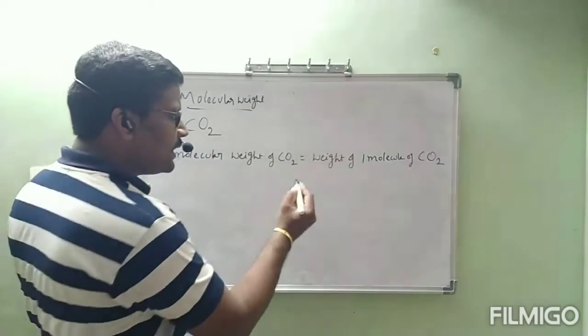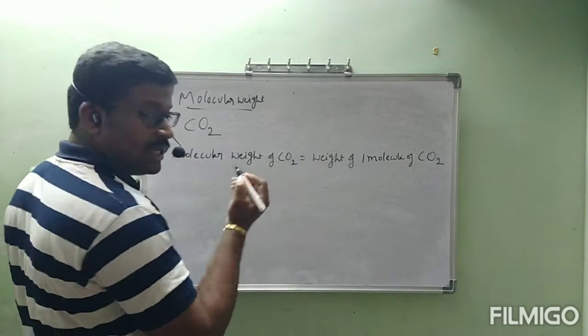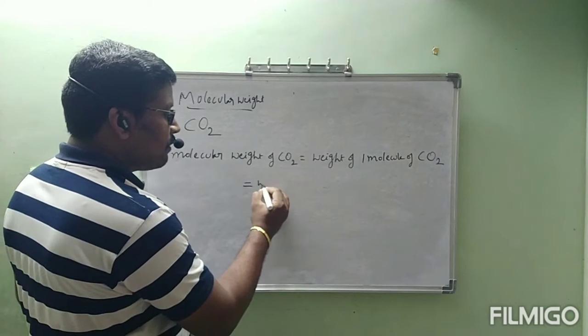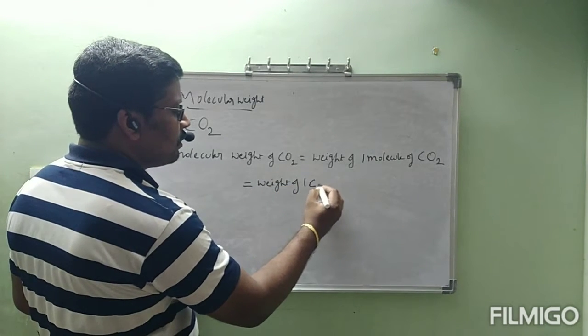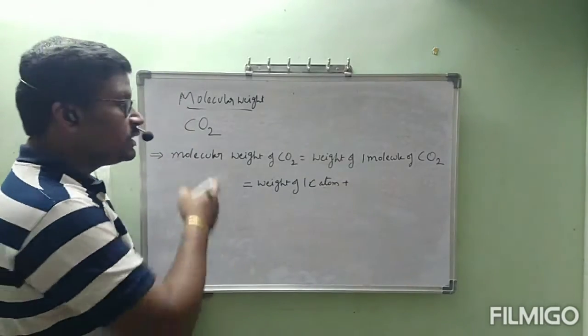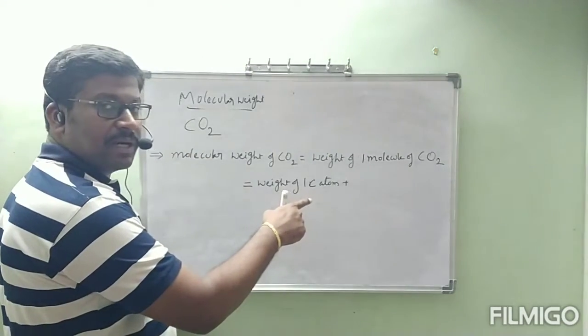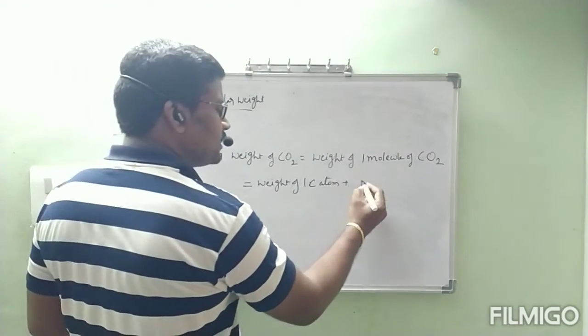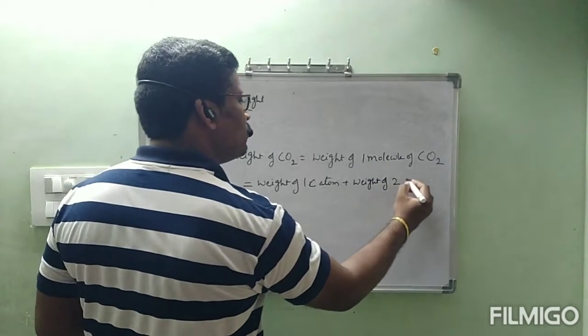Now I am writing that. The weight of 1 molecule of CO2 is equal to the weight of 1 carbon atom, because carbon dioxide contains 1 carbon atom, plus the weight of 2 oxygen atoms.